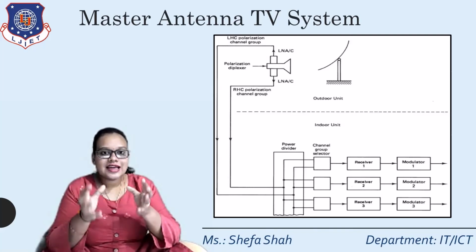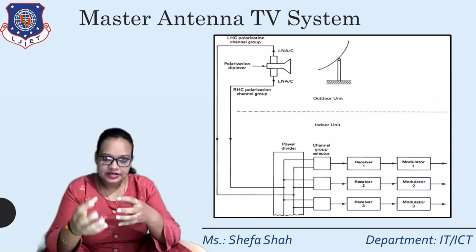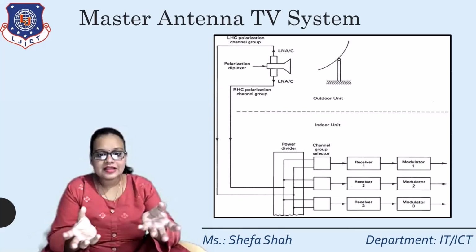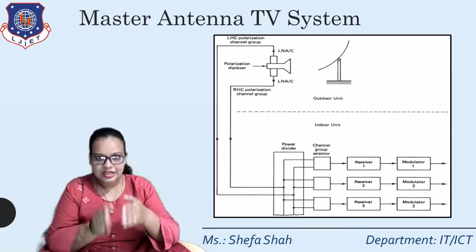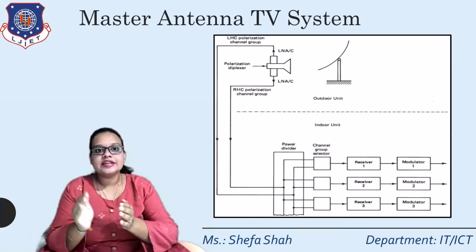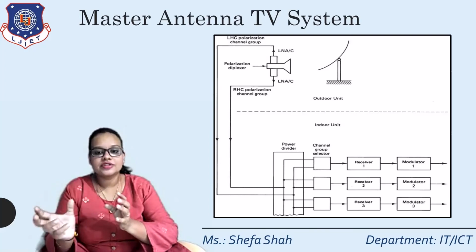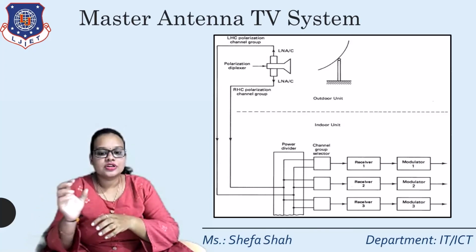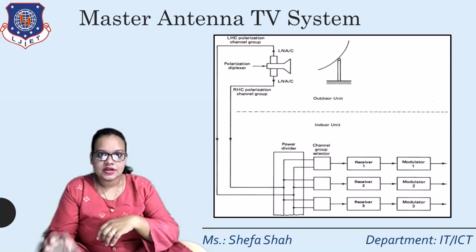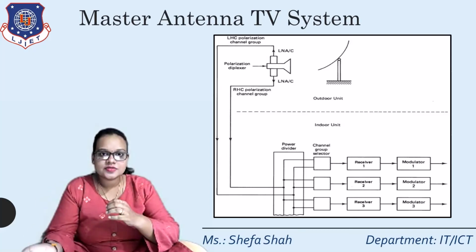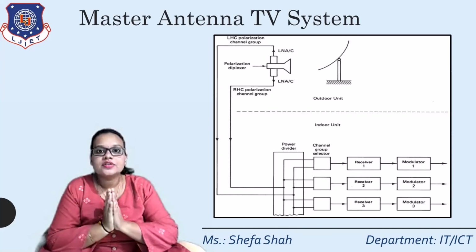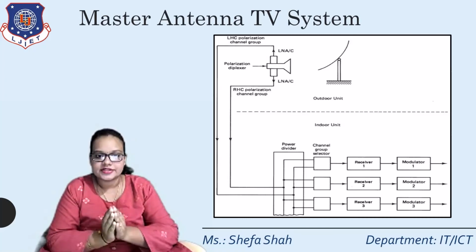Based on this LHC group and RHC group, the signals are bifurcated or demultiplexed, and then with the help of the channel group selector, each having a different channel selector, it is passed on to the individual receivers. These individual receivers select that particular frequency and watch their particular signal as per their interest.